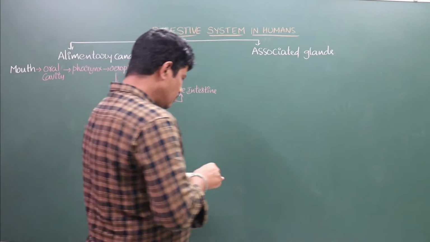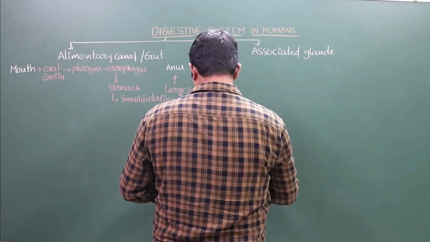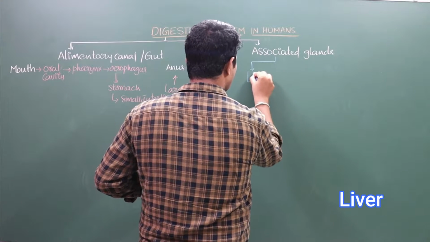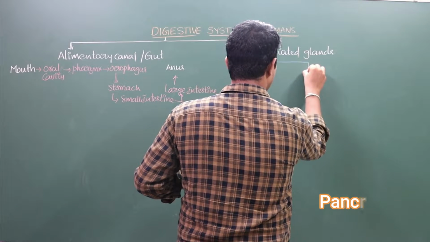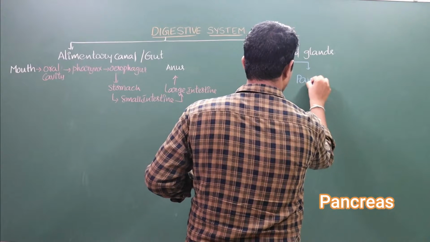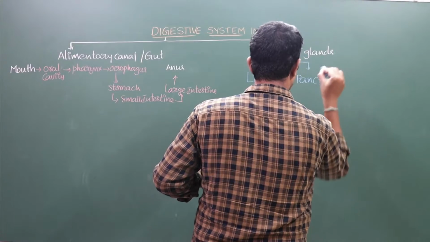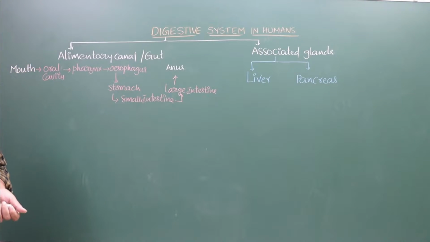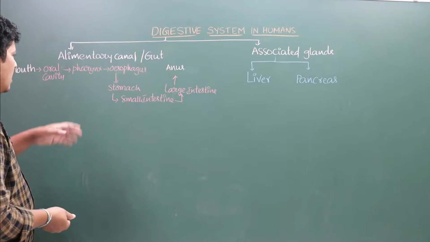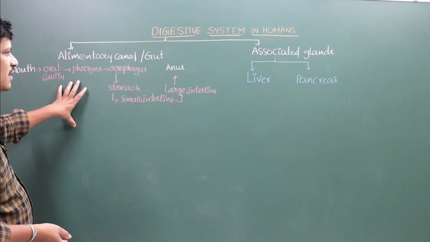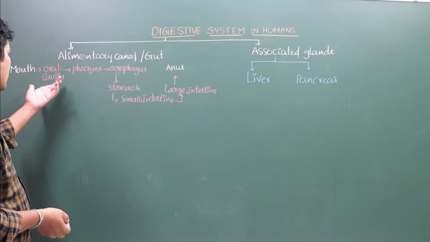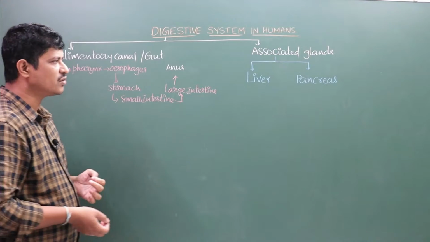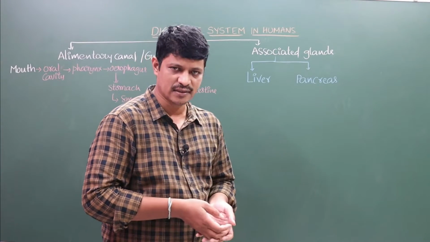Now regarding the associated glands, two associated glands are there. One is the liver and the second one is the pancreas. Liver and pancreas, these two are the associated glands of the digestive system. The alimentary canal leads from the mouth to anus and includes these parts, whereas the associated glands are liver and pancreas.